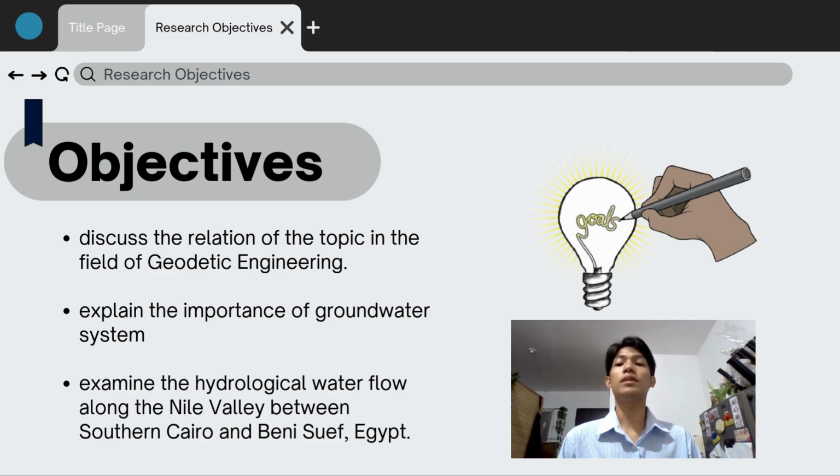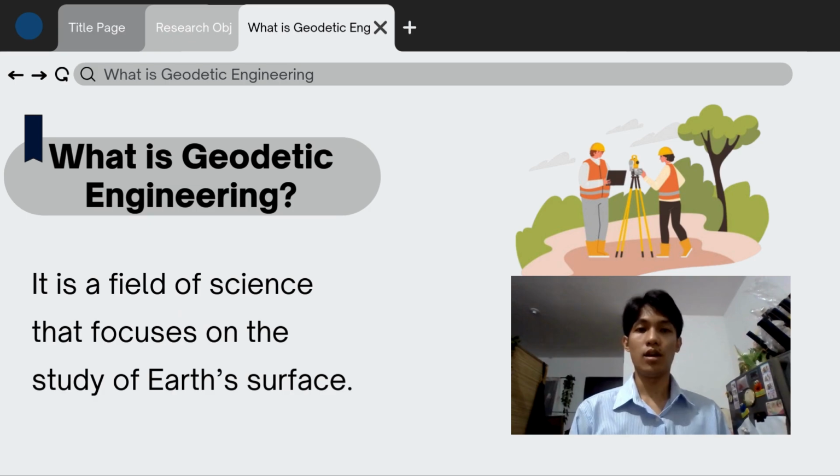Next, is to explain the importance of groundwater system. At the end of this presentation, we should be able to learn the importance and basic definition of groundwater system. Last but not the least is to examine hydrological water flow along the Nile Valley with the use of remote sensing techniques. With the use of this application, the researcher will be able to conduct an observation without performing ground data surveying. So what is geodetic engineering?